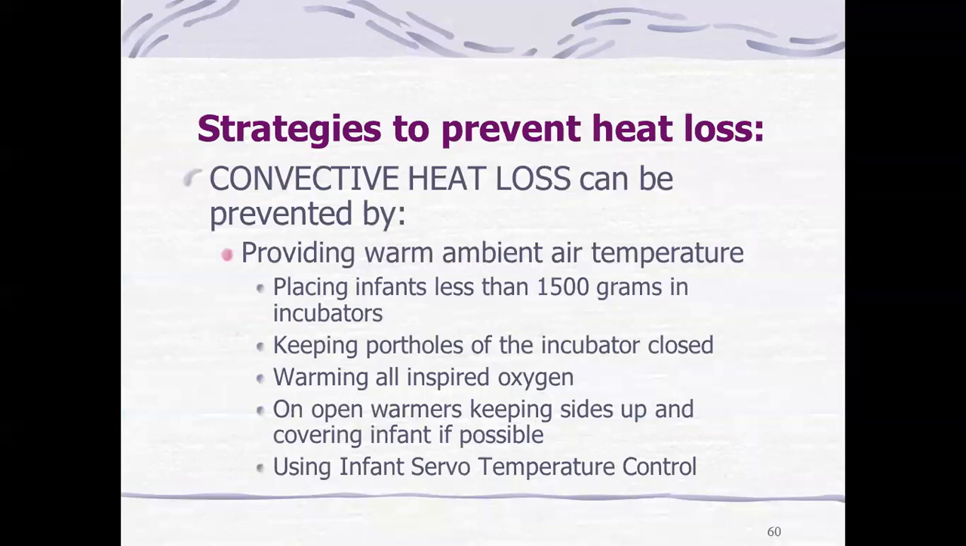Then the strategies to prevent heat loss: convective heat loss can be prevented by providing warm ambient air temperature. So place an infant less than 1500 grams in an incubator. Then keep the portholes of the incubator closed. Then warm all inside oxygen on an open warmer, keeping side up and covering the infant if possible. Covering the infant if possible. Using infant servo temperature control.